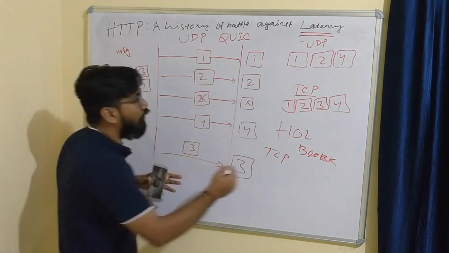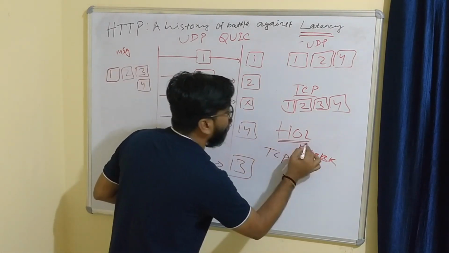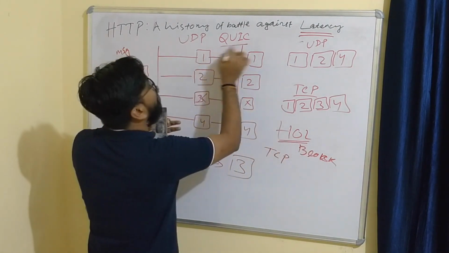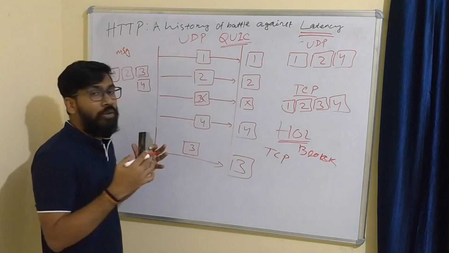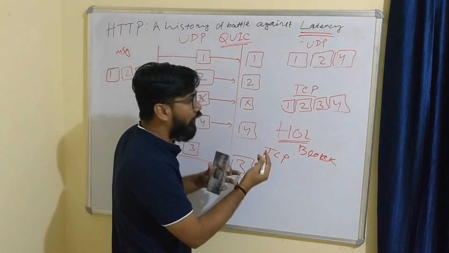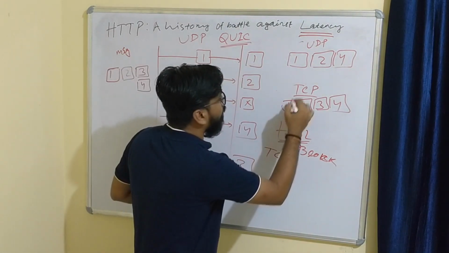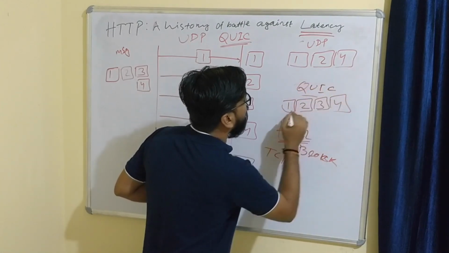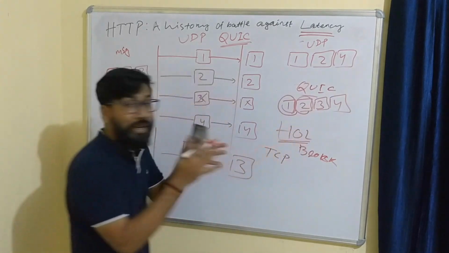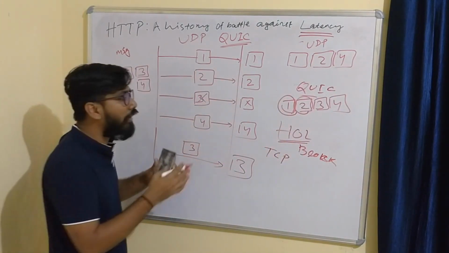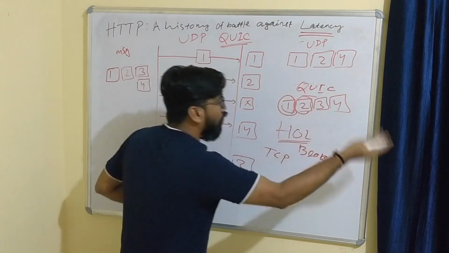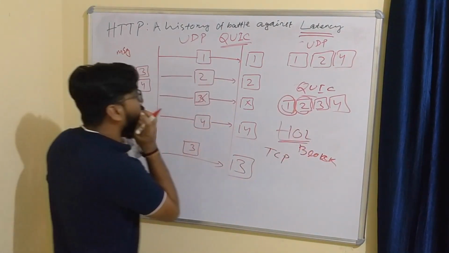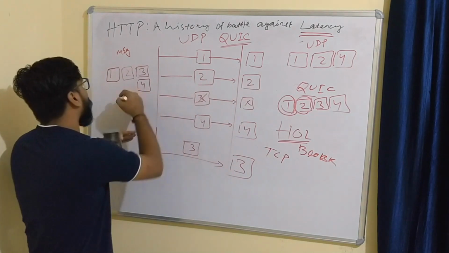So this is how the head of line blocking is actually removed in QUIC. So that is how it is handled. I already told, this is what happens in QUIC: all the packets are transmitted independently. Independent transmission means suppose the server responds back to the client.